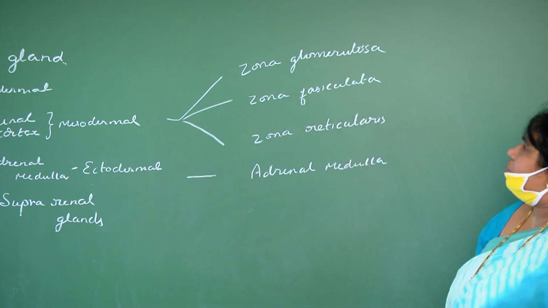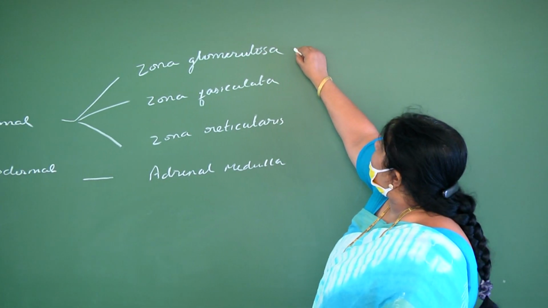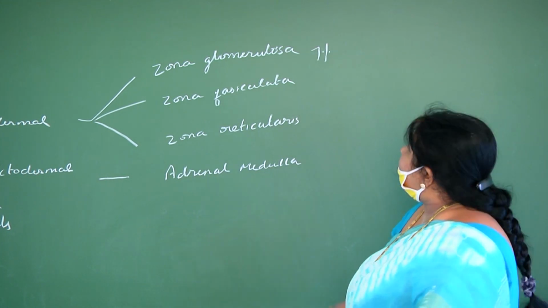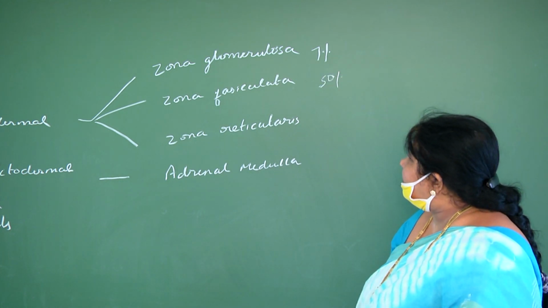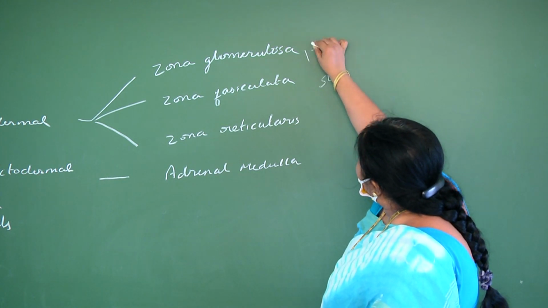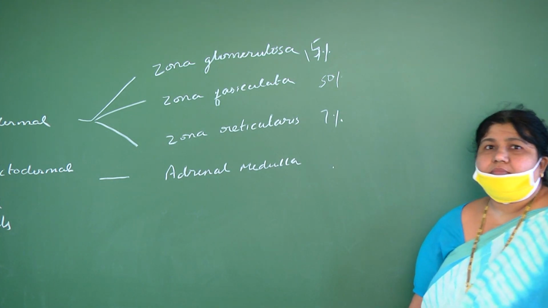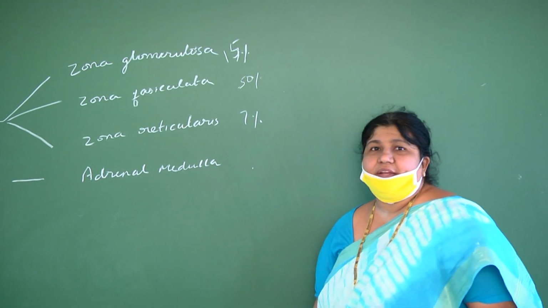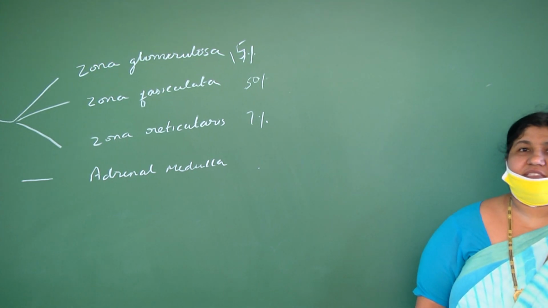Zona glomerulosa occupies approximately 15%, 50 to 60% majority is zona fasciculata, zona reticularis is 7%, and the remaining is the medulla. So in adrenal gland, much place is occupied by zona fasciculata.